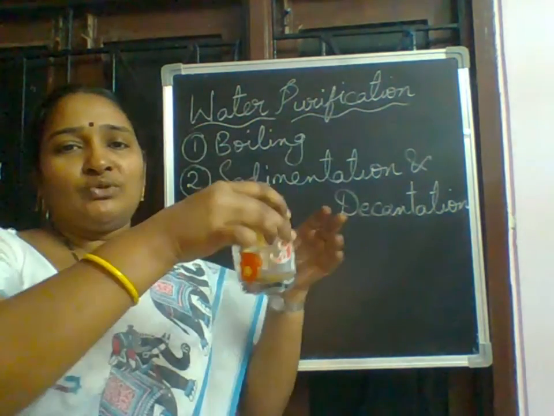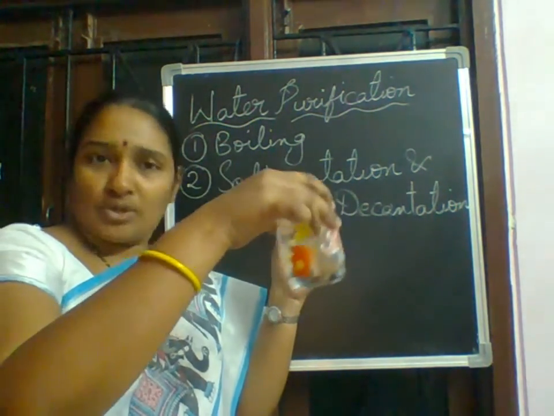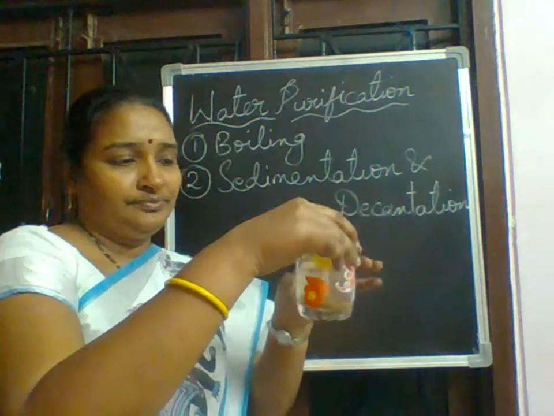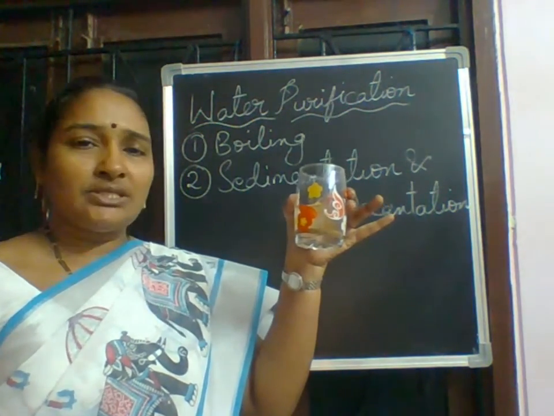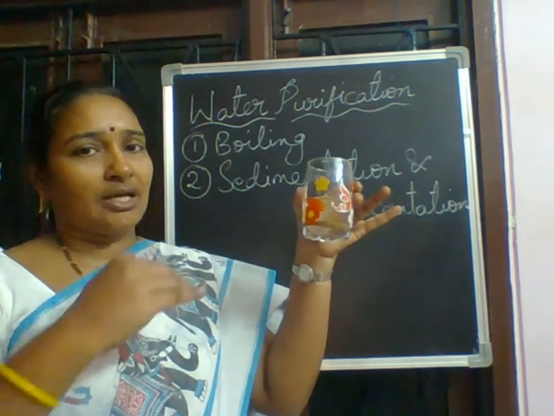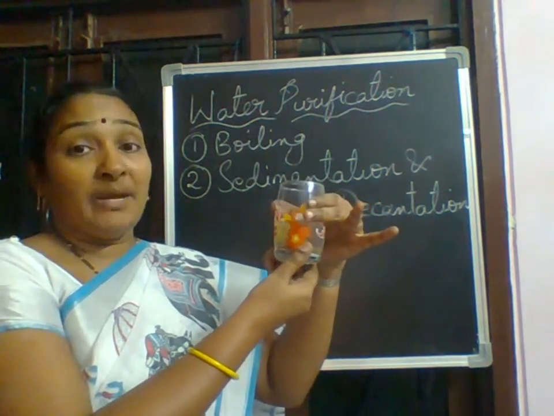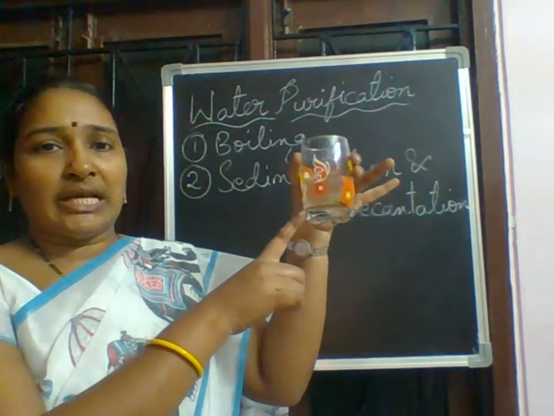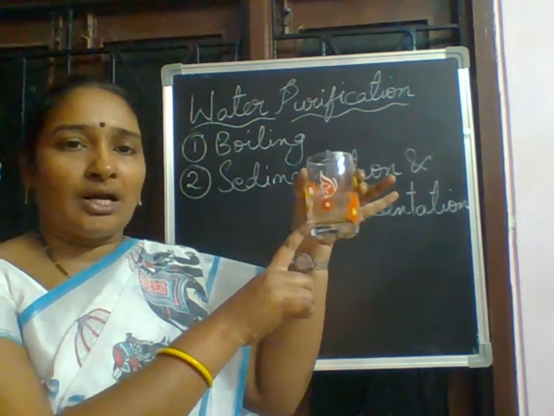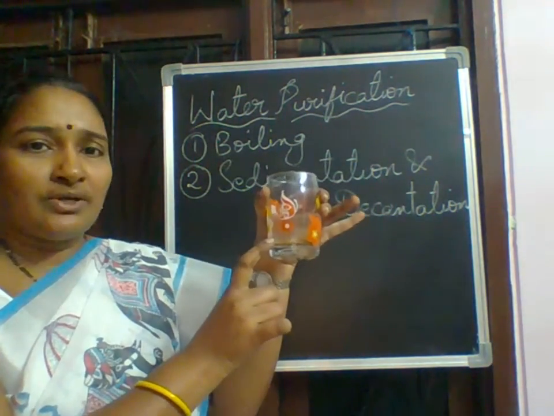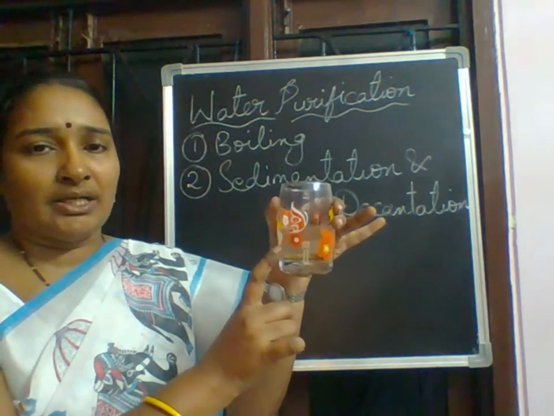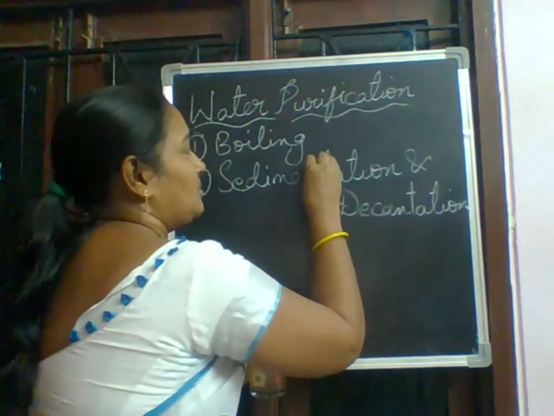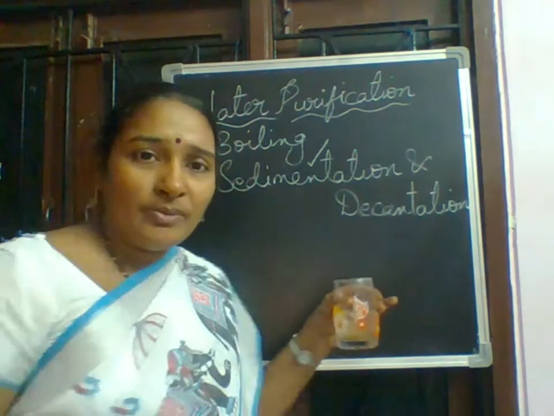So now we have to leave this glass to let the sand particles settle down for some time. Just you can see the sand particles are coming down. They are not completely mixed. Why? Because they are insoluble. They cannot dissolve. You can see the sand particles settle down. The process of settling down of sand particles in the beaker is called sedimentation.